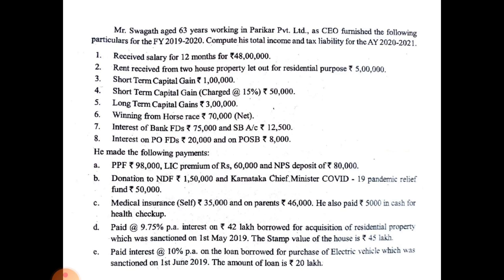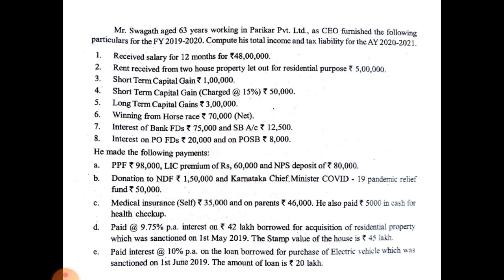Before listening to this explanation, go through this problem, read this problem thoroughly, then listen to my explanation. Now, see the first point, received salary for 12 months, 48 lakhs.